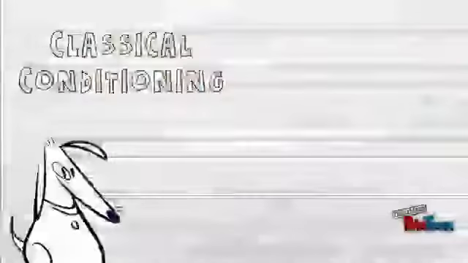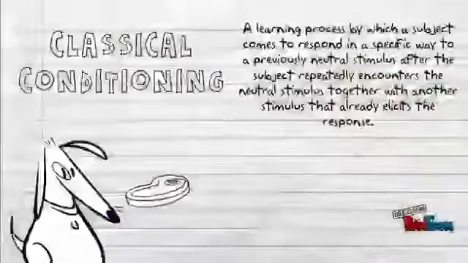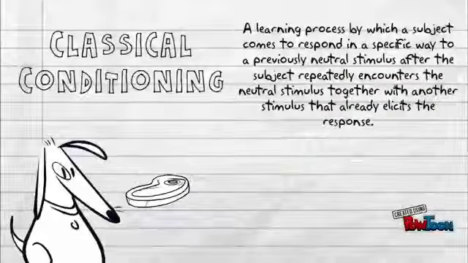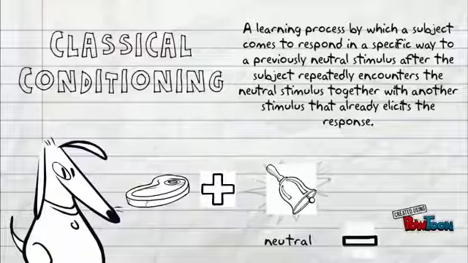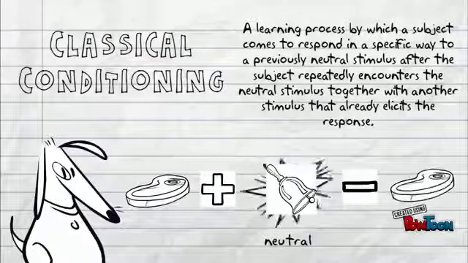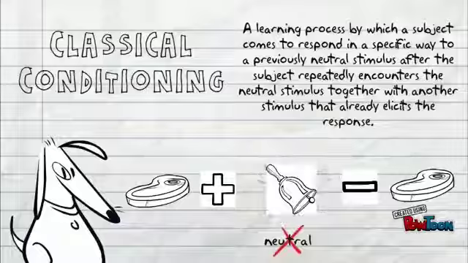Classical conditioning is a learning process that inspired behaviorism. By taking an unconditioned stimulus, the food that naturally caused the dogs to salivate, and combining it with something entirely neutral, the bell, he was able to remove the first stimulus and make something that was formerly neutral elicit the conditioned response.